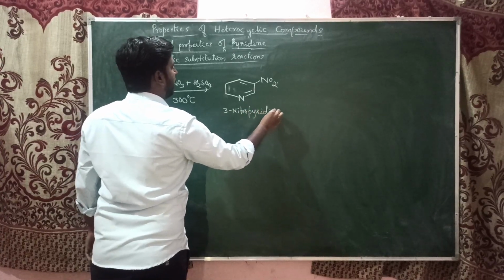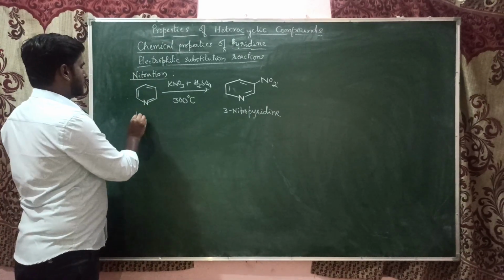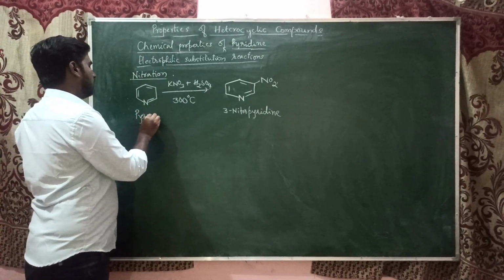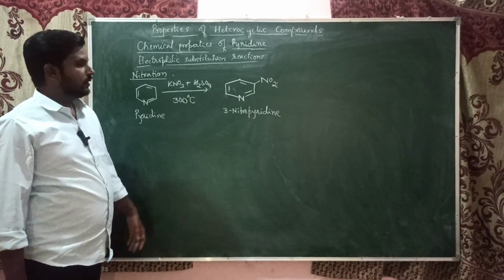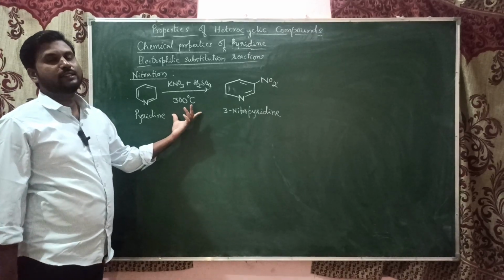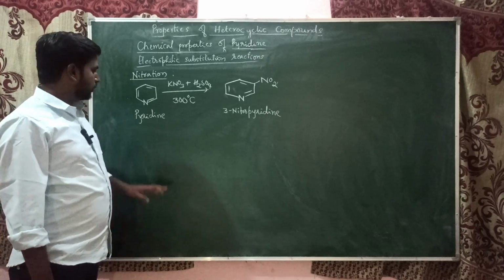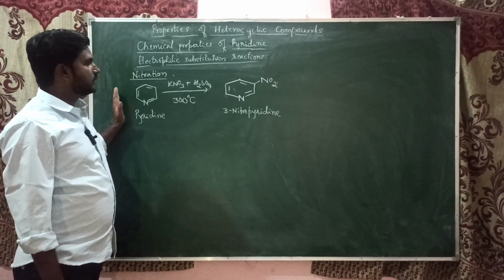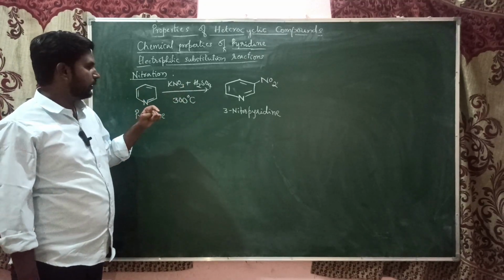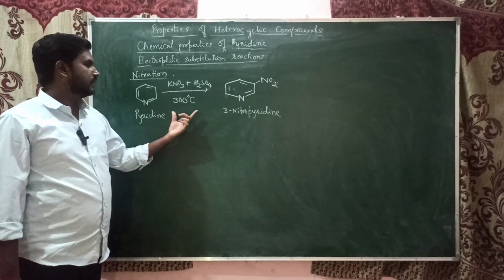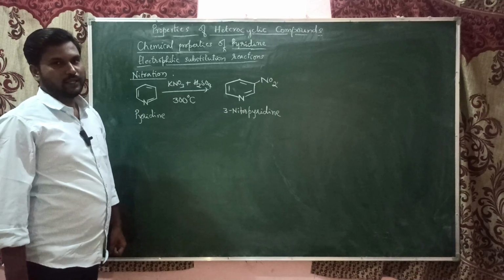As you already saw in the case of furan and pyrrole, the reaction took place in cold conditions, because they both readily undergo electrophilic substitution. Here we need to heat. That's why only under vigorous conditions does pyridine undergo electrophilic substitution. So pyridine undergoes nitration using potassium nitrate in concentrated sulfuric acid when heated at 300 degrees centigrade to give 3-nitropyridine.